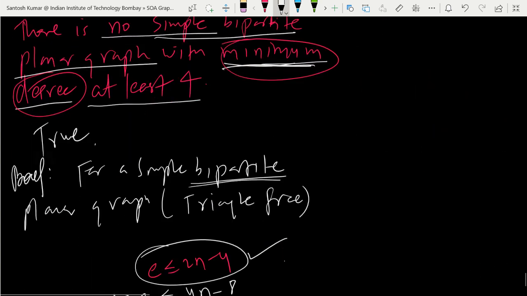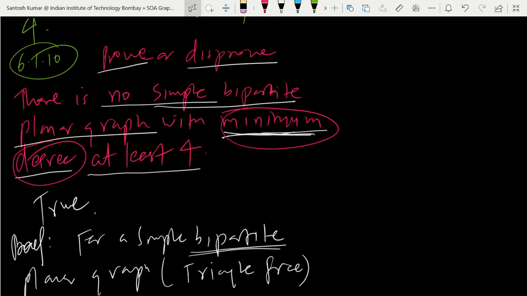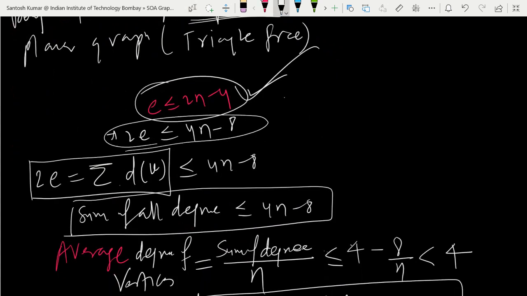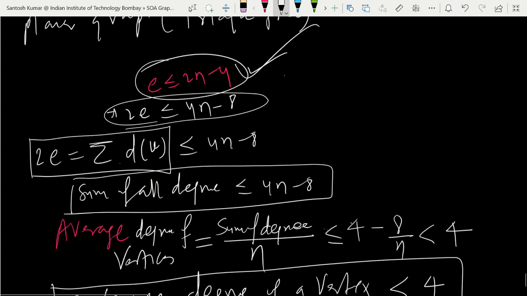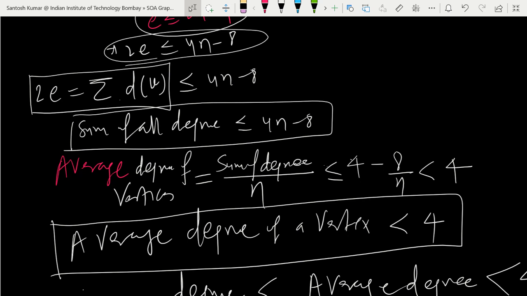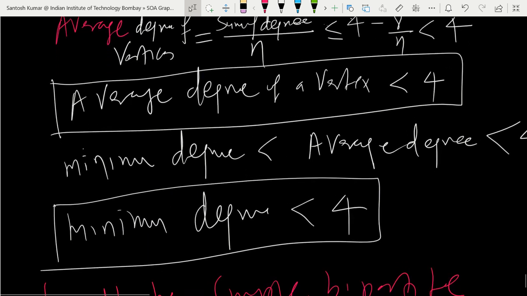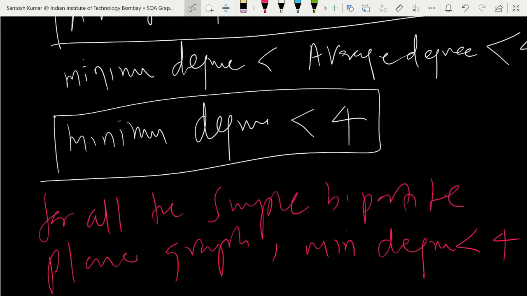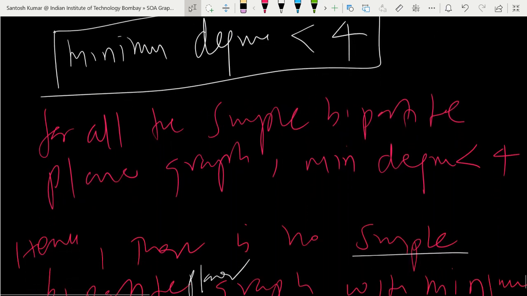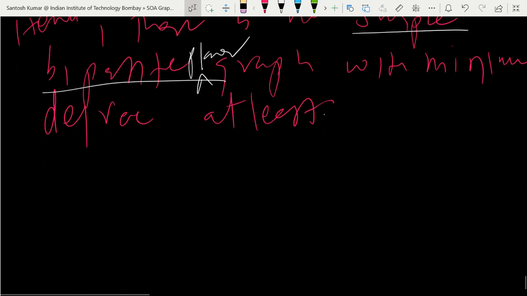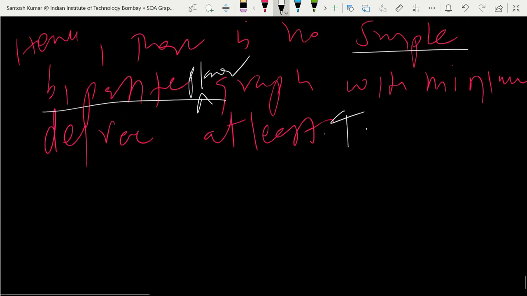Since it is a bipartite graph, and bipartite is triangle free, that's why we use this inequality. First we multiplied by 2 because we introduced the degree sum formula, and then from the degree sum we got the bound for the degree sum. Then we divided by n to get the bound for the average, and the average degree is less than 4. So the minimum is less than the average, so the minimum will also be less than 4, and that's what we wanted to prove: the minimum degree is going to be less than 4 for any simple bipartite planar graph. Hence there is no simple bipartite planar graph having minimum degree at least 4. Okay, so any doubt you can ask.